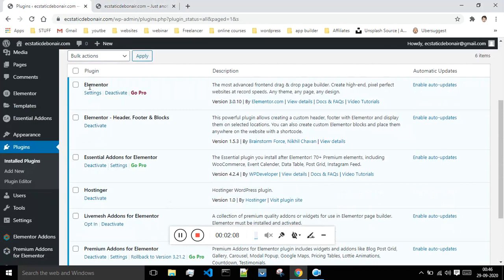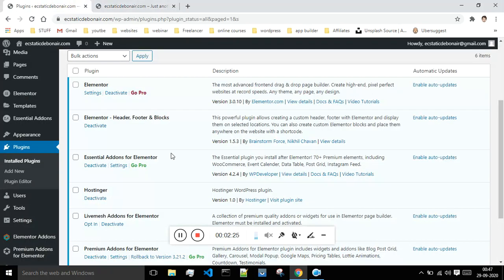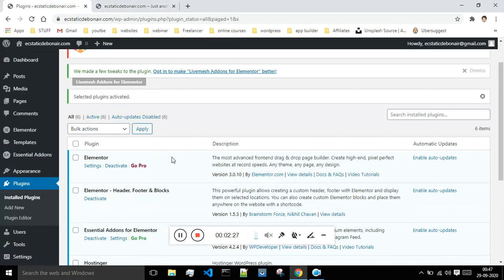Okay, so Elementor, all these 3 to 4 plugins what we have installed, you just have to activate them first, and after one by one activate the other plugins, and see which plugin actually is having conflict with this edit with Elementor option.